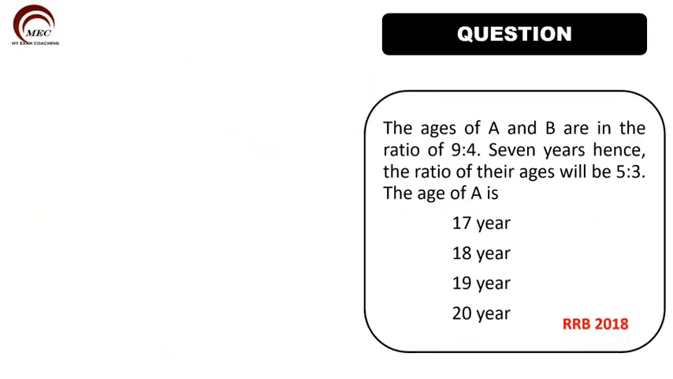The next question. The ages of A and B are in the ratio 9:4, so A is to B is equal to 9 is to 4. And 7 years hence, which means after 7 years, the ratio of their ages will be 5 is to 3. These words are very important.